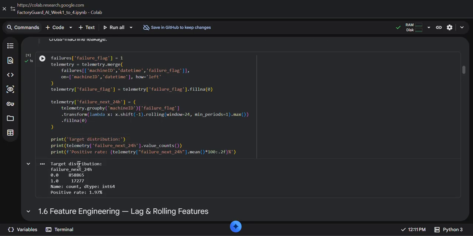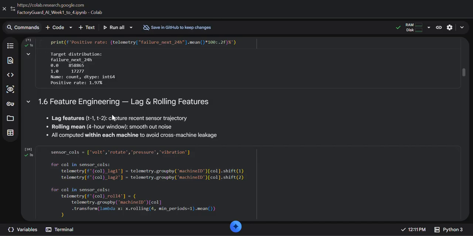The output target distribution: failure next 24 hours, 0.0. Name count, data type integer. Positive ratio 1.97 percentage.